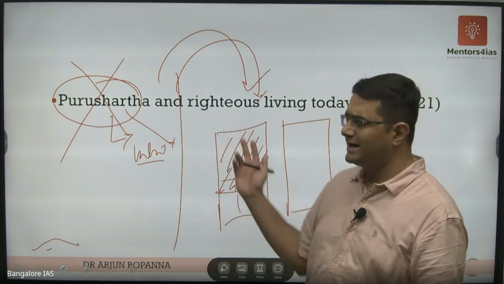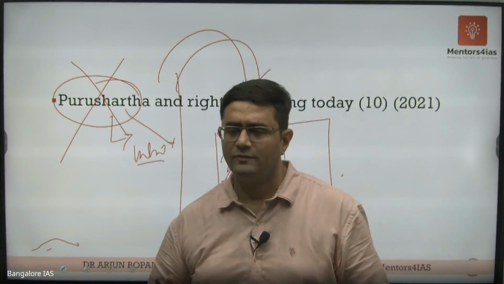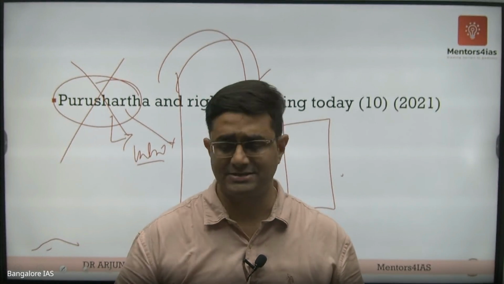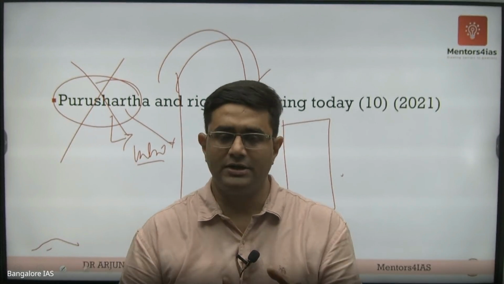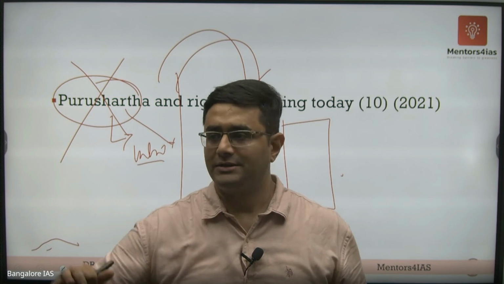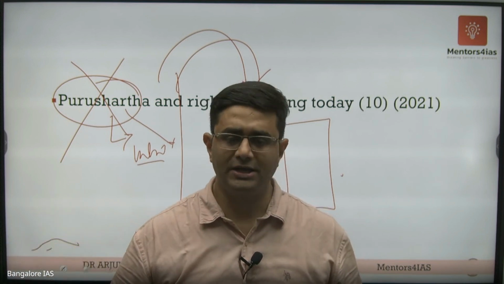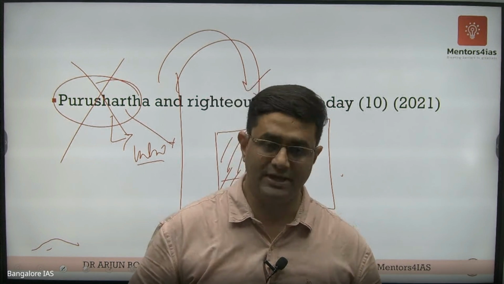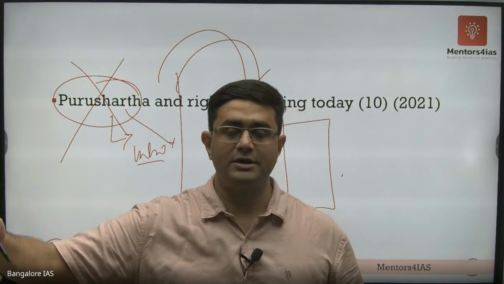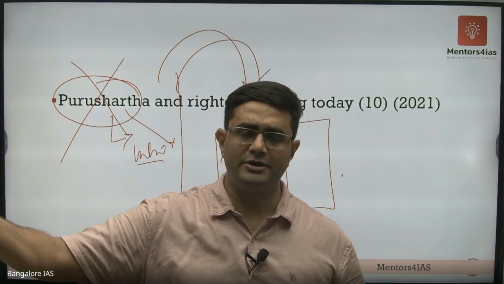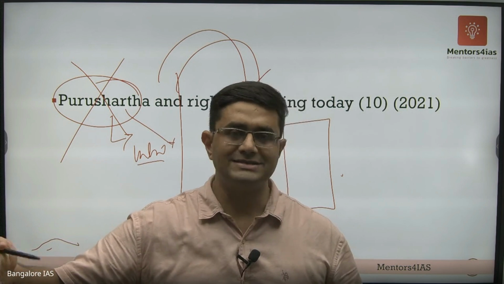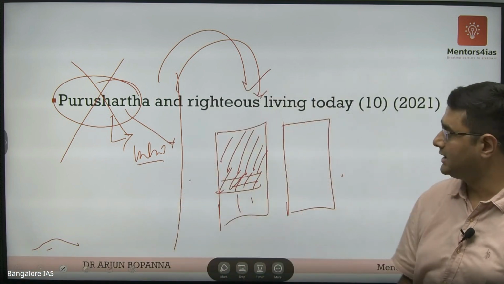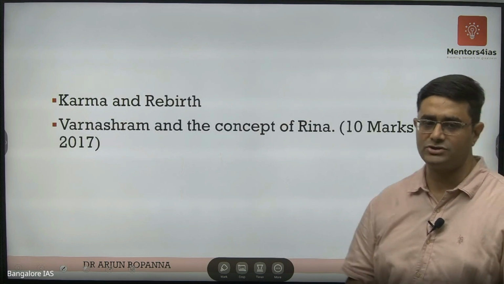Maybe you can also add limitations to Purushartha, because with westernization and modernization, the idea of Purushartha has come down. Because of modernization and constitutional law, there is no way to enforce Purushartha, and therefore it has reduced in its efficiency. So we have other alternative systems like law and order and the constitution to ensure that people abide by a code of conduct. Something like that needs to be written.